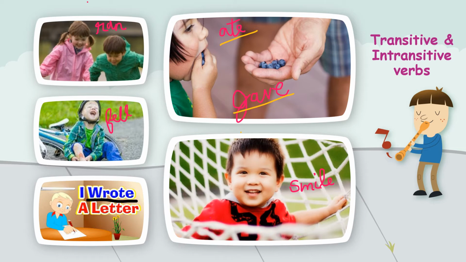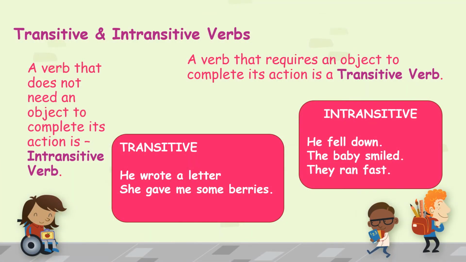Now, how do we identify whether they are transitive or intransitive? And what are transitive and intransitive verbs? Let's have a quick recap of that. Transitive verbs are the verbs that require an object to complete their action. That's a transitive verb. It needs an object. Without the object, it cannot do. Like a small boy cannot do without its mummy. The same way, a transitive verb cannot exist without an object.